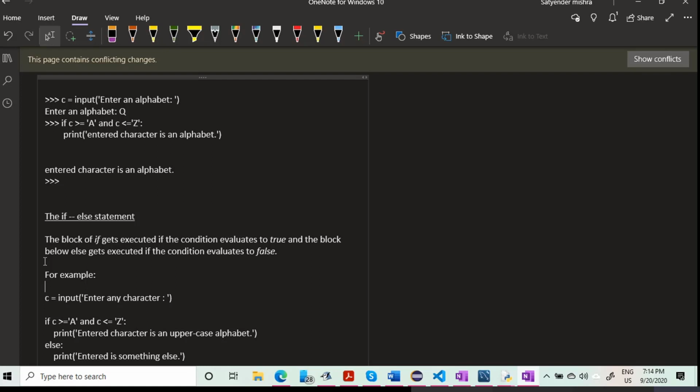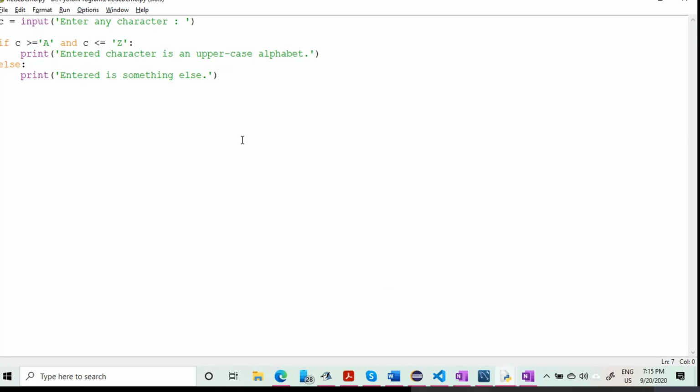So you can write another if after an if. That is not a problem. After one if else, you can write another if else. That is not going to be a problematic thing. You can do it because if you have two conditions to check, you can check them in the code. Say for example, I want to check it for lowercase letters also. I can do that. So I can write here if, that is also possible. If C is greater than or equal to small a. I talked something about pass, which we can use over here.